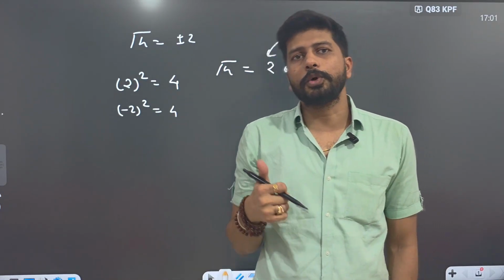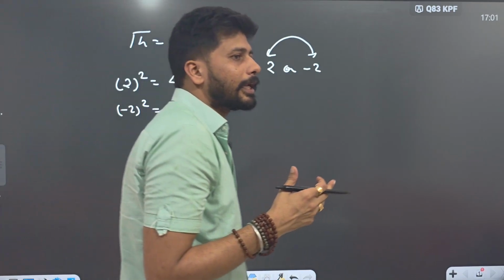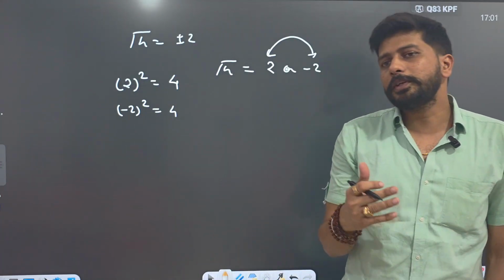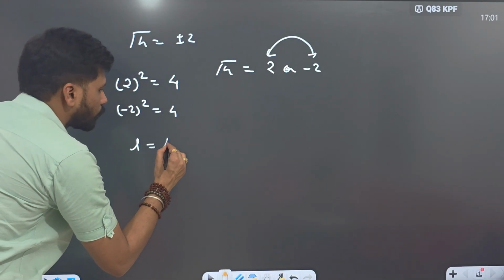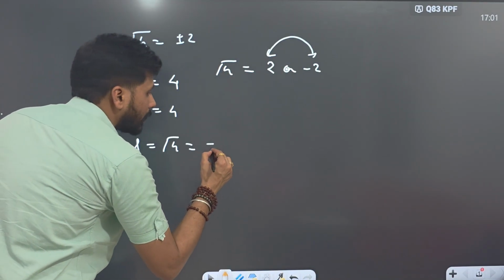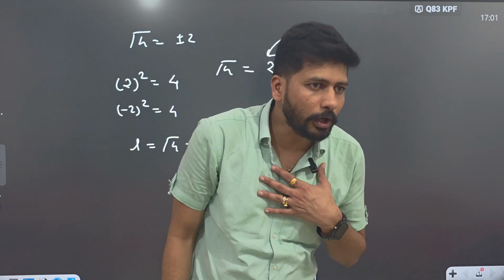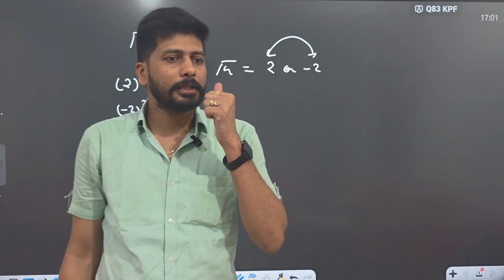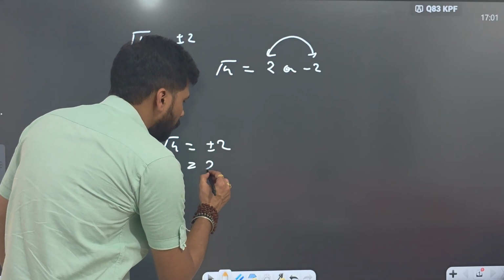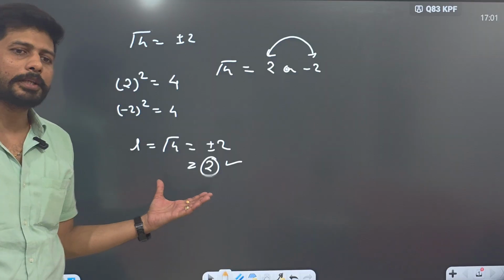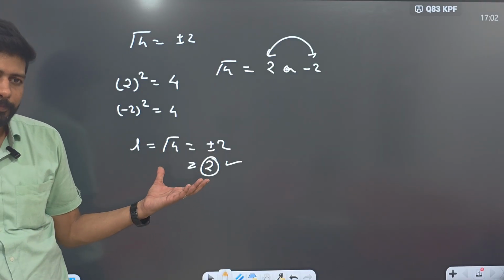But depending upon the question, suppose there is a question in which you have to find the length of a side. Whenever you are finding the length of a side and you come up with a solution that L equals root 4, and you get the answer plus minus 2, then you will say it is either plus 2 or minus 2. We all know the length of any side will never be negative, so the answer will automatically be plus 2. This is a general thing which your mathematics teacher told you during your 8th, 9th grade.